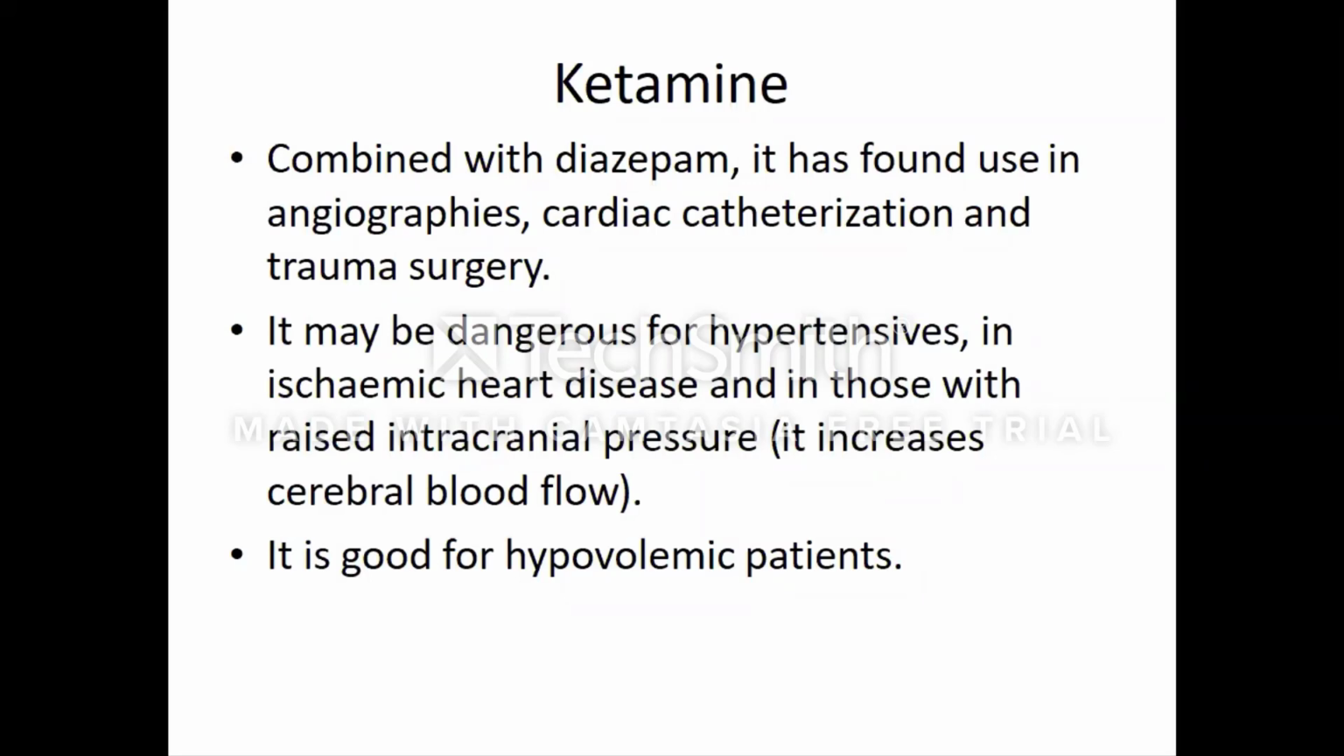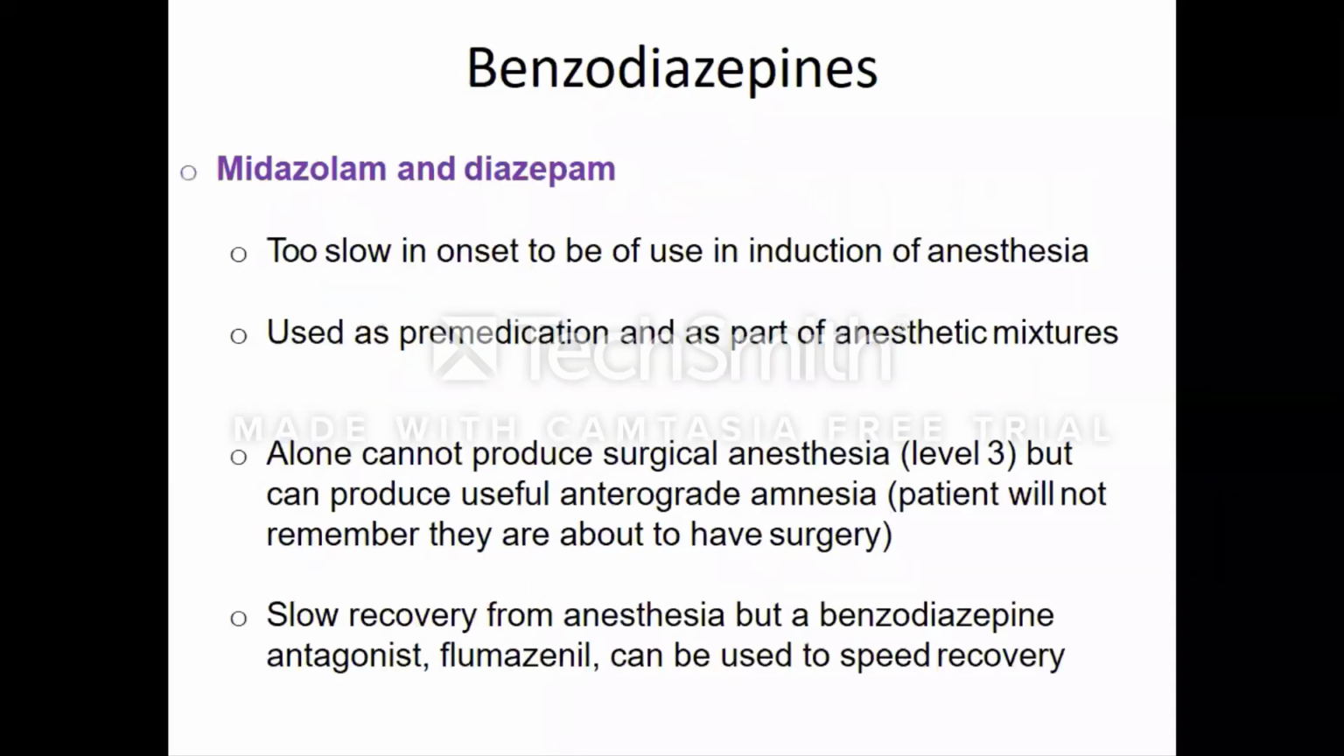Moving ahead, next to ketamine are benzodiazepines, because ketamine is given in combination with benzodiazepines. So you should know which benzodiazepines can be used as IV anesthetics: midazolam and a very well-known drug, diazepam. They are too slow in onset and therefore cannot be used as an inducing agent, but can be used along with an inducing agent, or as a pre-anesthetic medication as part of the anesthetic admixtures.